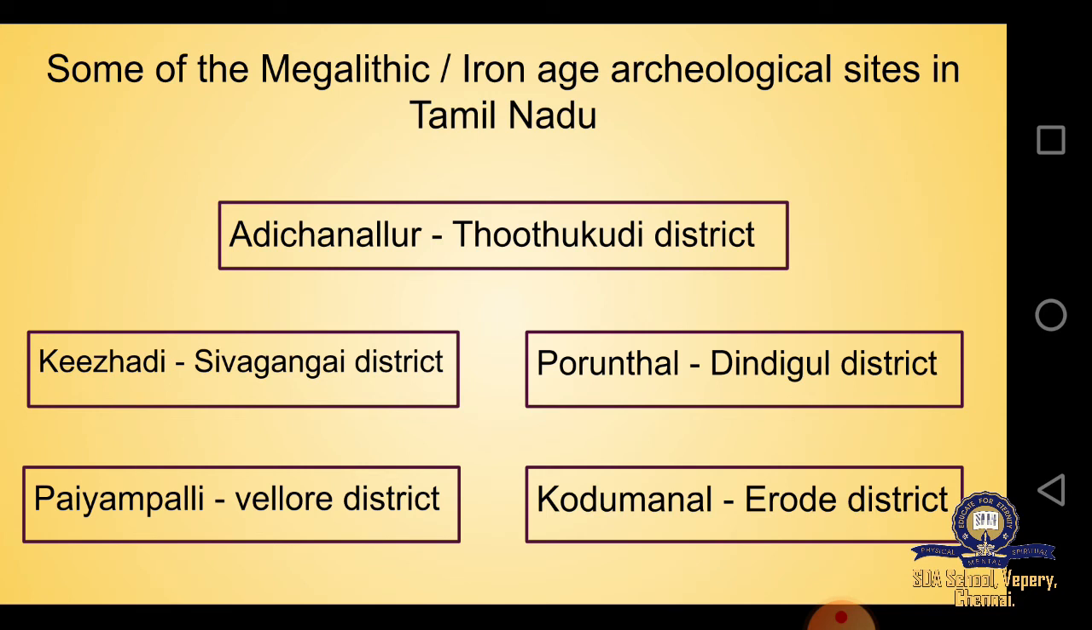Moving on, we saw about the archaeological sites in Tamil Nadu. The places which the archaeologists found as evidence regarding the Megalithic or the Iron Age were these. First was Adichanallur, Thoothukudi district. Then we saw about Keeladi, which is in Sivagangai district, Porundal, Dindigul district, Payampalli, Vellore district, and Kodumanal, which is in the Erode district. So these were the places which had evidence regarding these people who belonged to the Vedic ages.